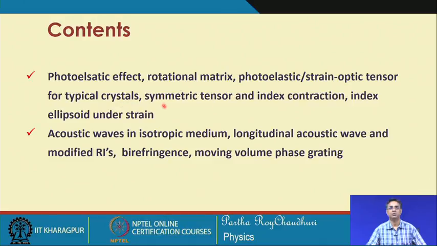Then we will talk about the symmetric nature of the tensor, which we have seen, as a follow up of that, and then the index ellipsoid under strain in the contracted form. From there we have also learnt how we can calculate the change in the permittivity from the change in the impermeability by a relation, which we will be using directly for the different case studies regarding acoustic wave propagation, longitudinal wave and transverse wave, for isotropic medium as well as for anisotropic medium.